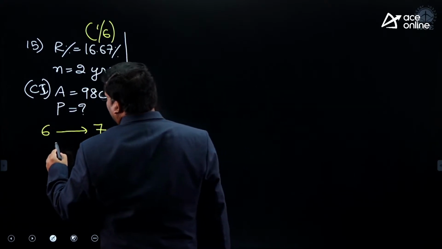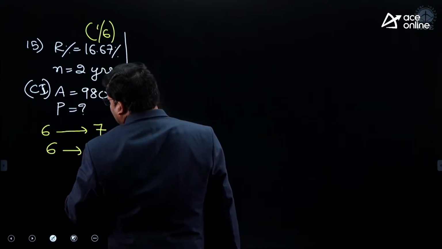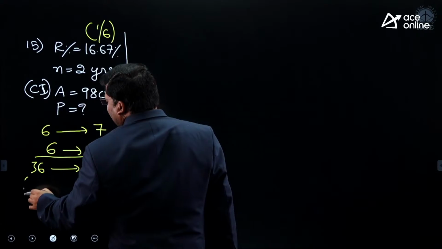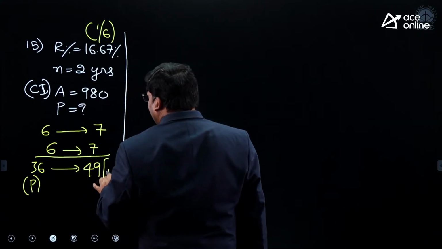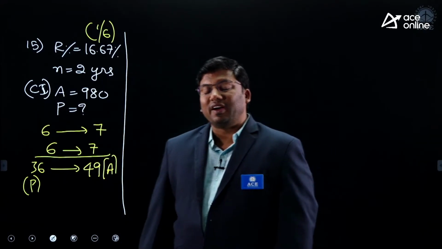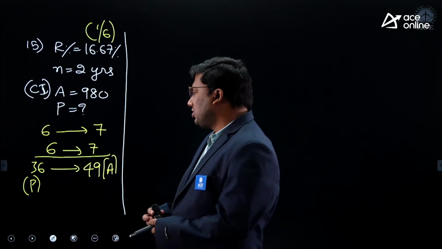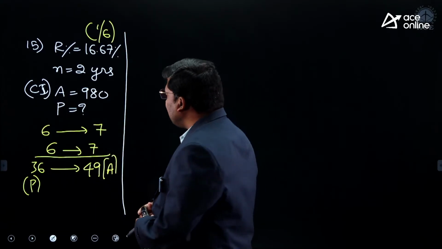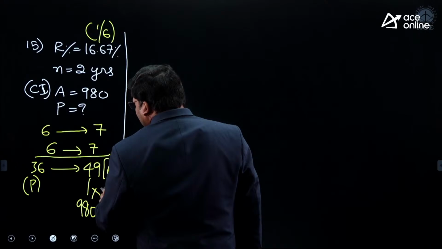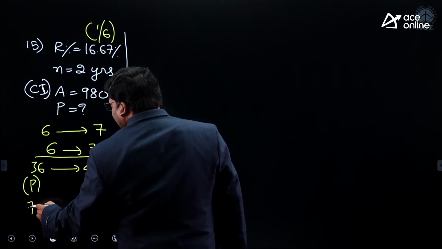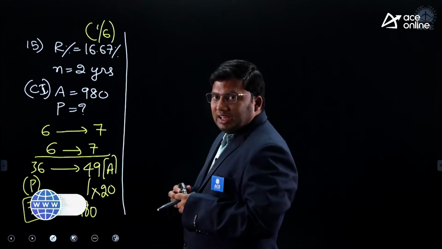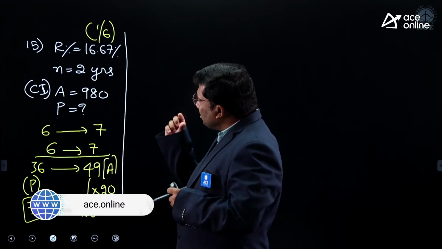Second year also 16.67. 6 is becoming 7. 6 6s are 36. 7 7s are 49. Initial value is called the principal. Final value is called the amount. In simple interest and compound interest, final value is initial value plus change. Amount is principal plus interest. 49 is becoming how much? 980. 49 becomes 980. It is into 20. 36 into 20 is 720.